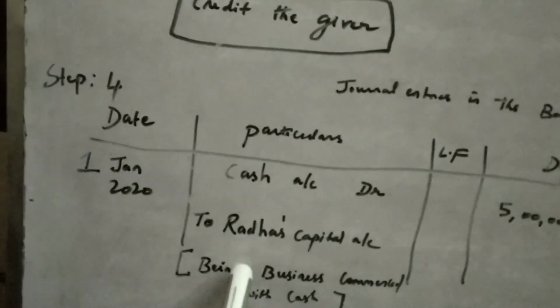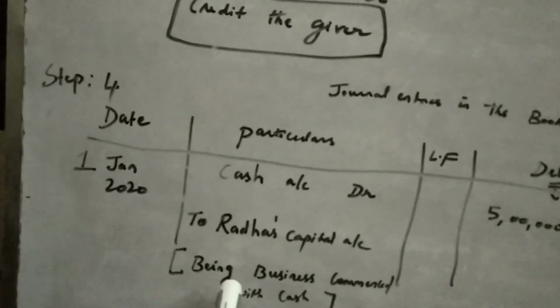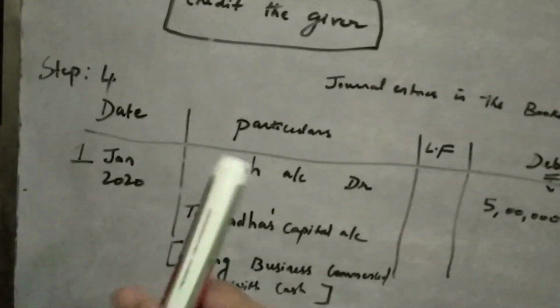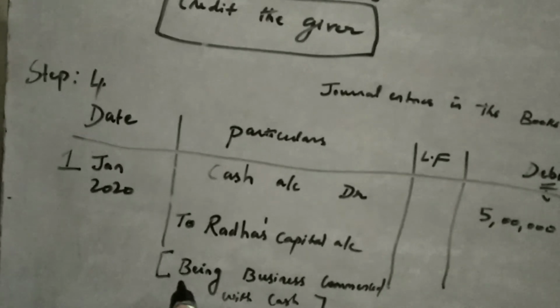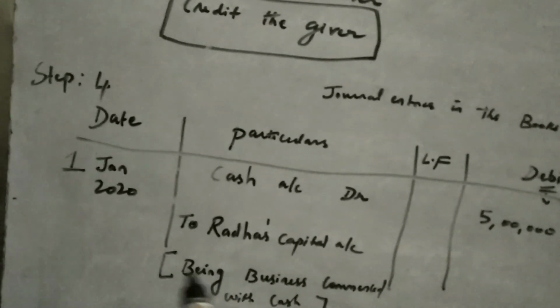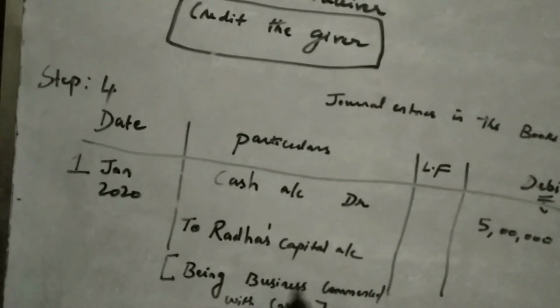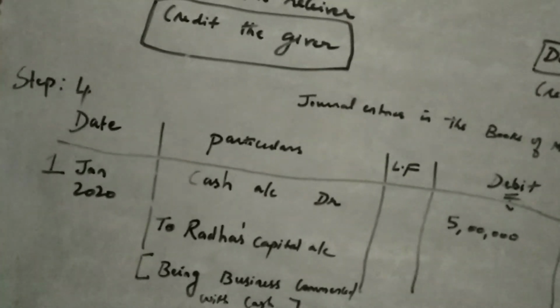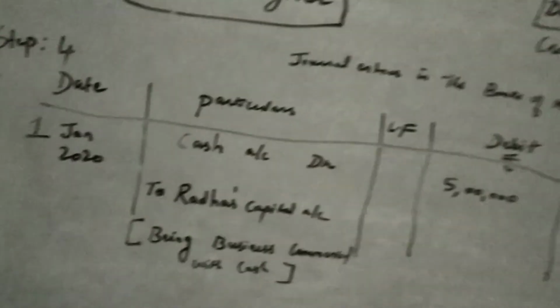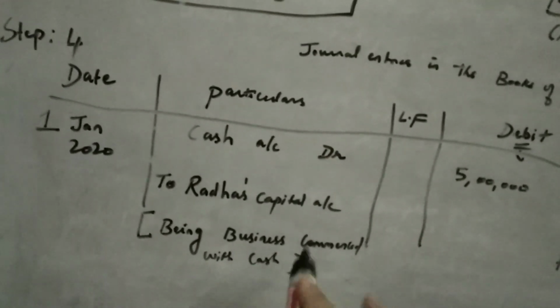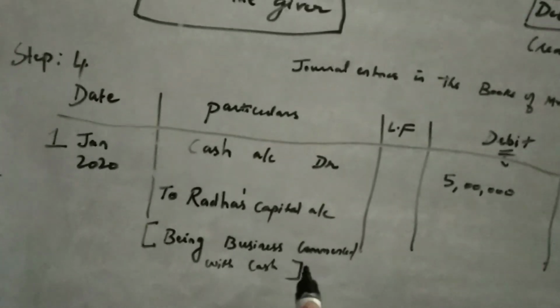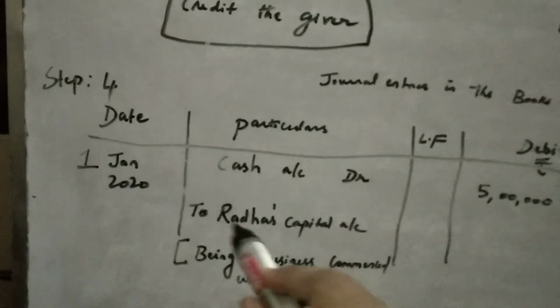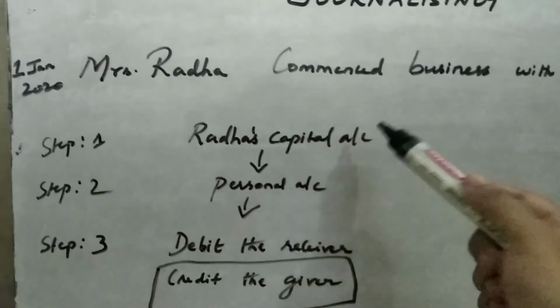So this type of narration has been written long back. Nowadays nobody is writing the word being. They simply write a short version of the transaction within brackets. So being business commenced with cash. This is the narration. So now, in order to arrive at this entry, we have to go through these steps.